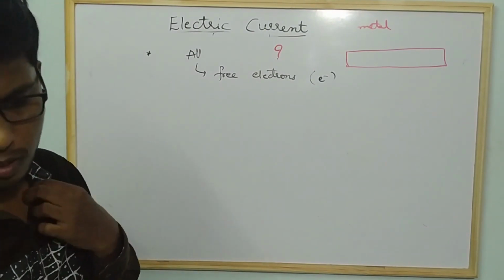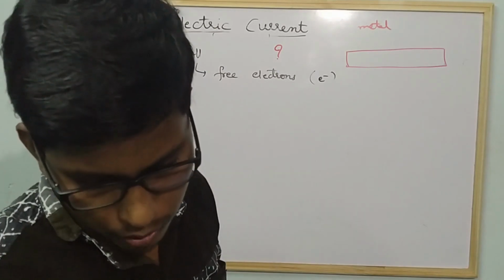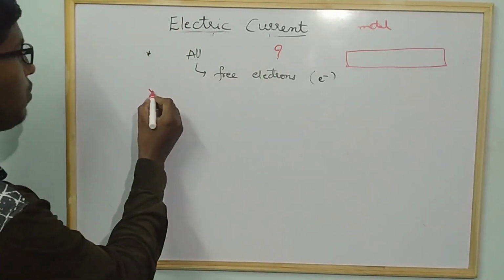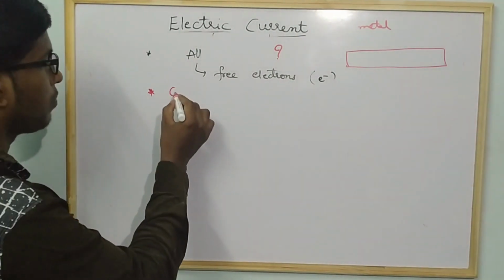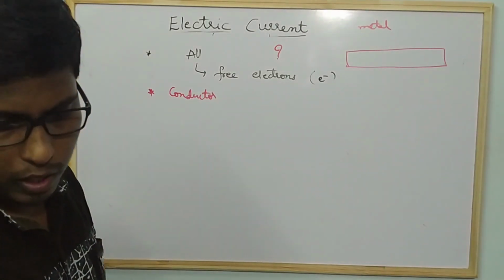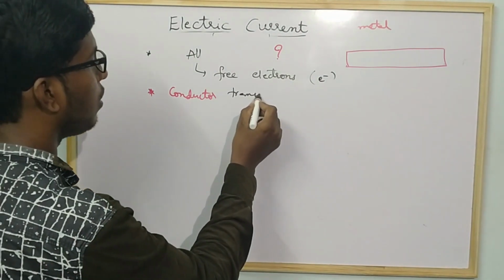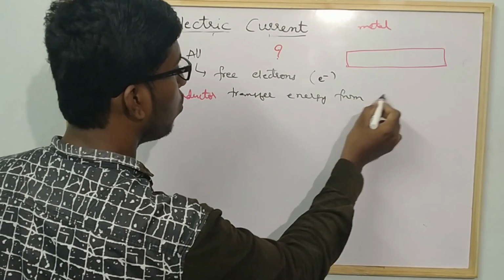Now suppose, if you observe, how does a conductor transfer energy from source to bulb? That is the question, very important. How does a conductor transfer energy from source to bulb?